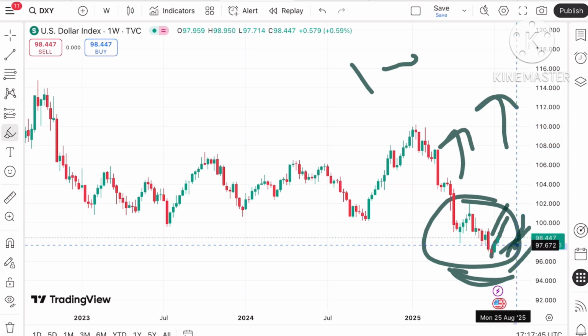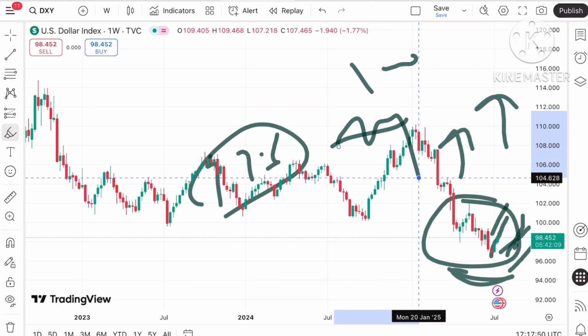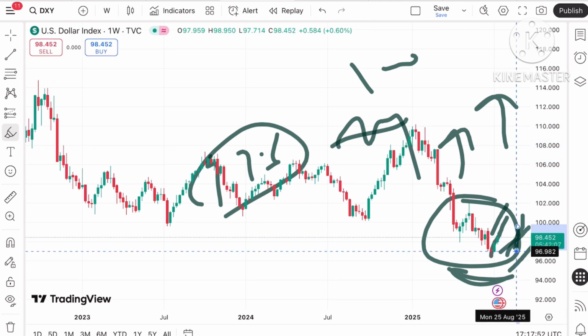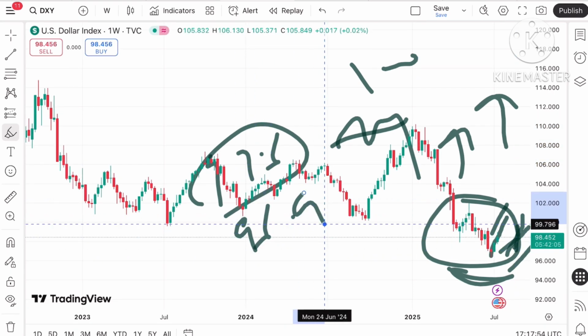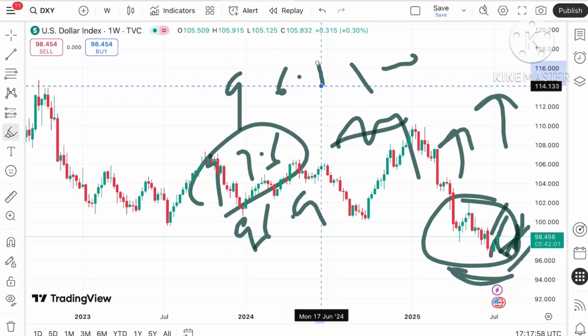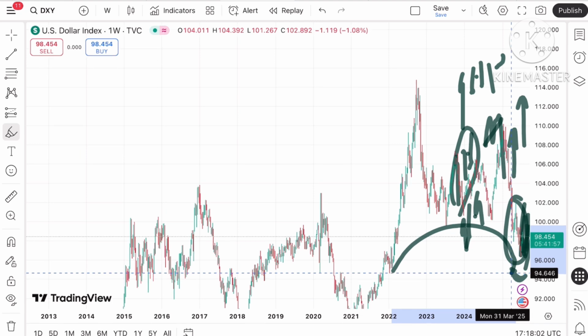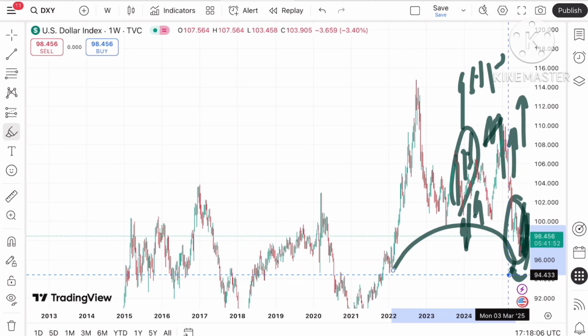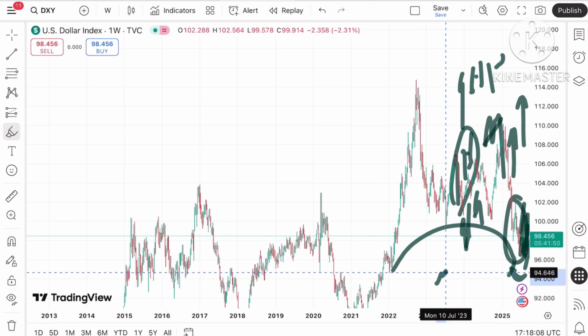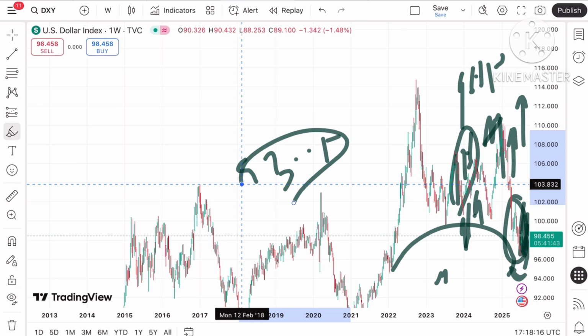But if it starts falling below this level, it can move towards 97.6, which is already weak, so the price can come down towards 96.9, and from there a further fall can be seen towards 96.3. If the price falls below this level, it can move towards a level of 96.8 to 96.3, 94.8 to 94.3, and can be seen towards 93.5.